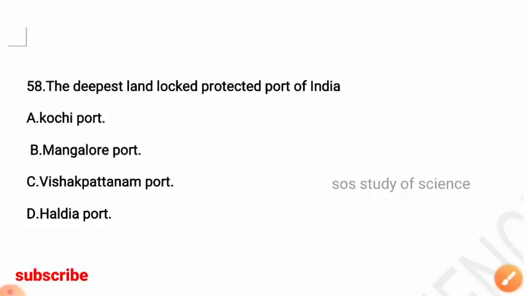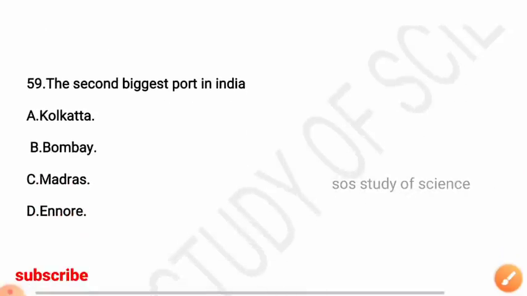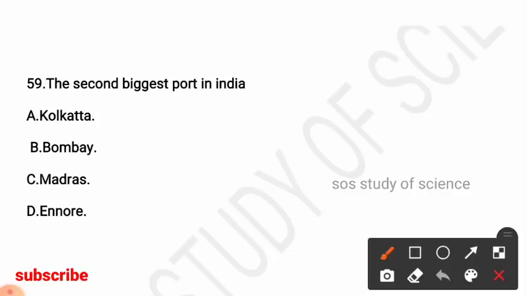So the next question is, the second biggest port in India is. Options are Kolkata, Bombay, Madras, Ennore. Okay, so here the right answer is option A, that is Kolkata. The second biggest port in India is Kolkata.